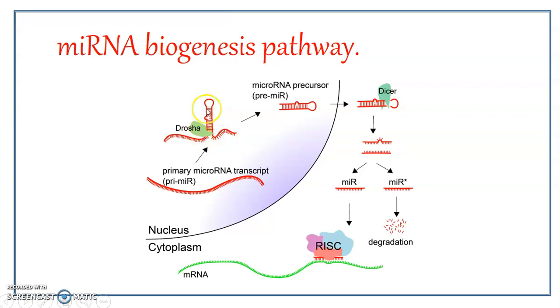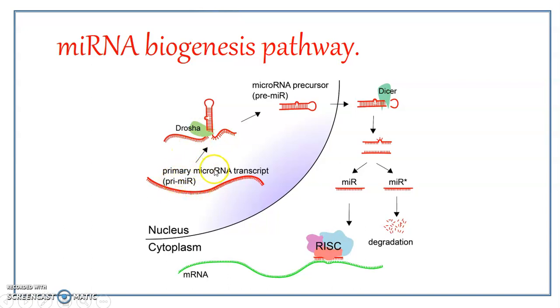This RNA is referred to as the primary microRNA transcript over here. So this is the primary microRNA.